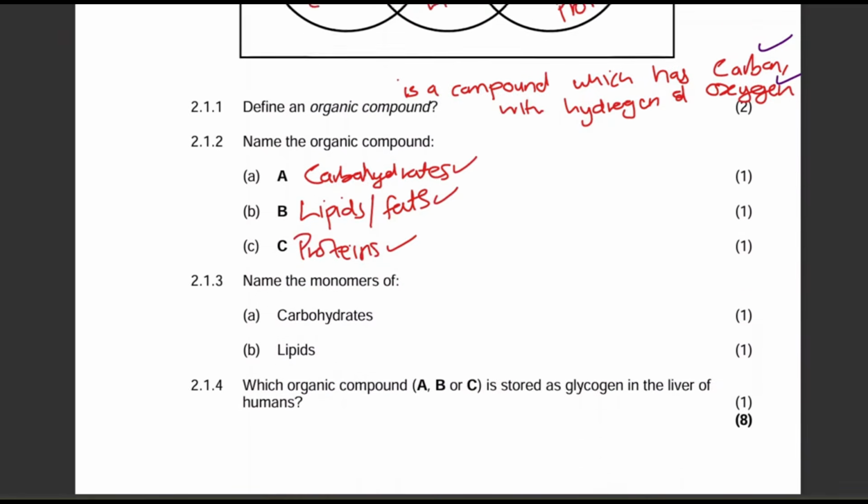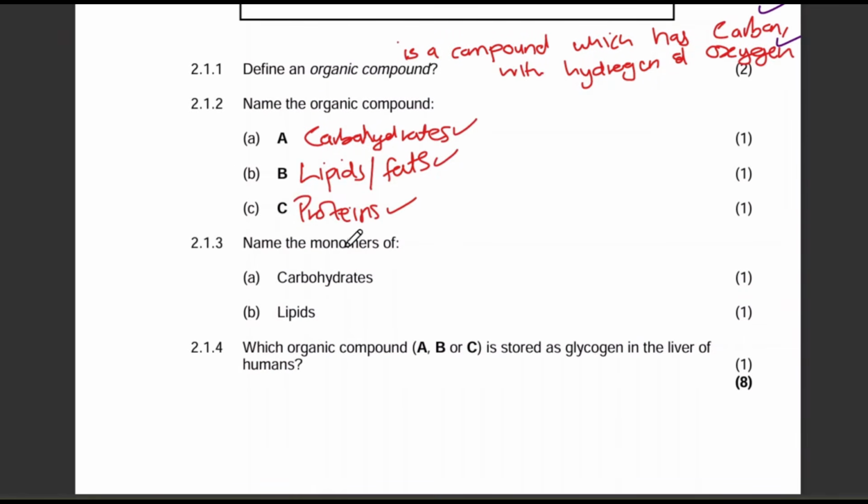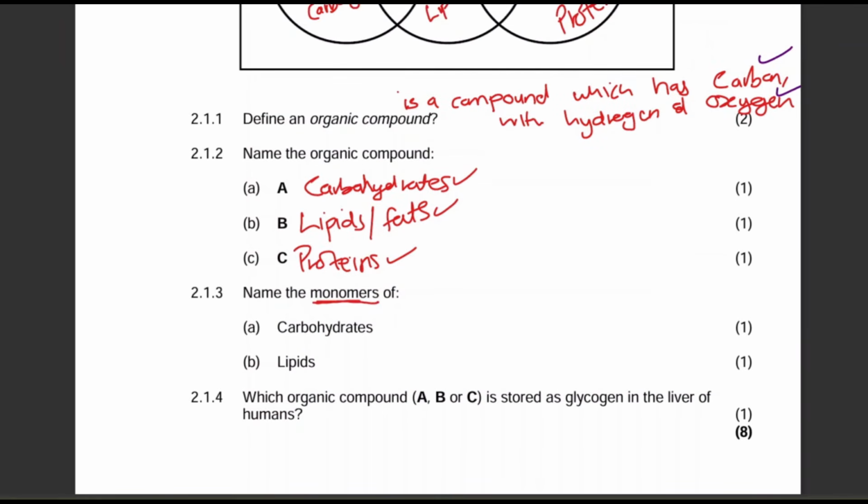Okay, then name the monomers. So remember, monomers are building blocks, guys. These simple small substances. Monomers for carbohydrates, these are monosaccharides. Please don't butcher the spelling. Learn the spelling. Monosaccharides with 2 C's.